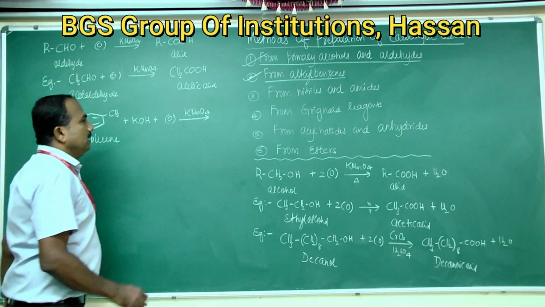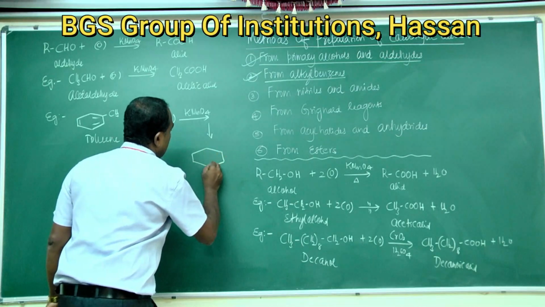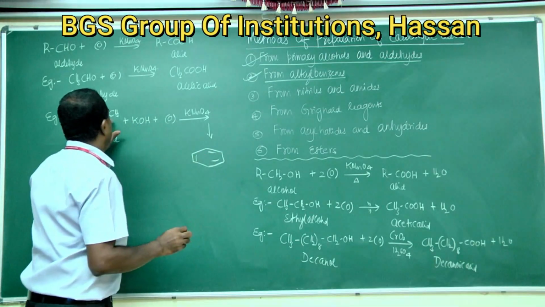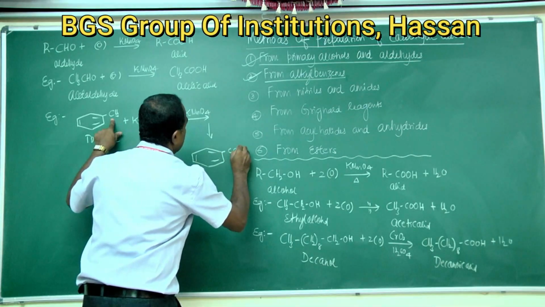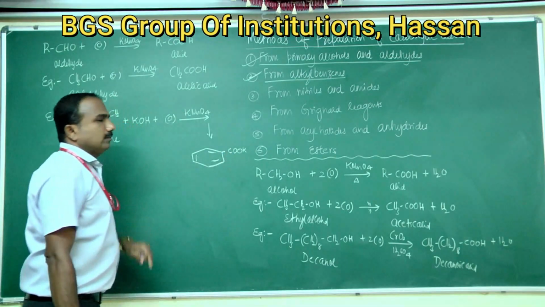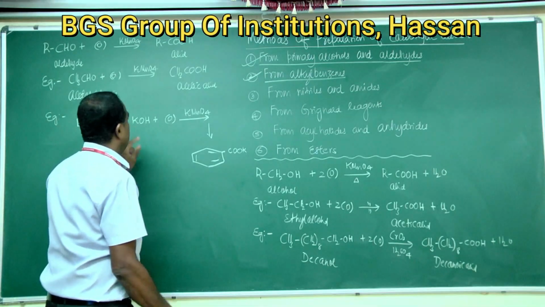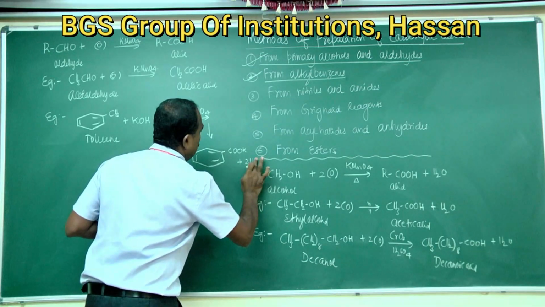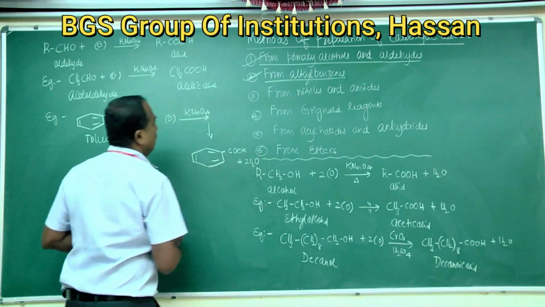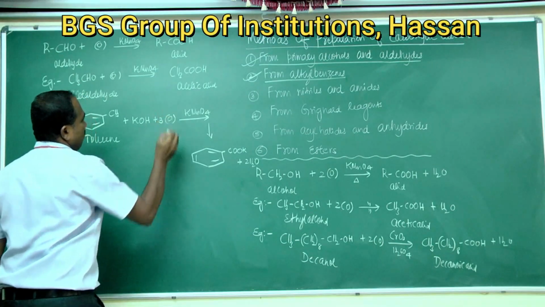So it gives salts of benzoic acid, that is C6H5COOK, potassium benzoate, plus 2H2O. So therefore we should write here 3 moles.